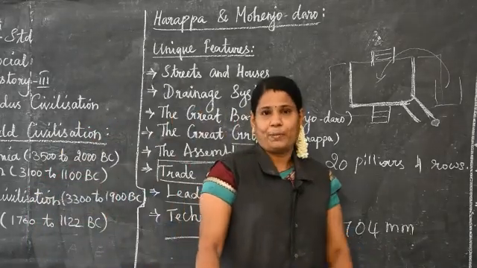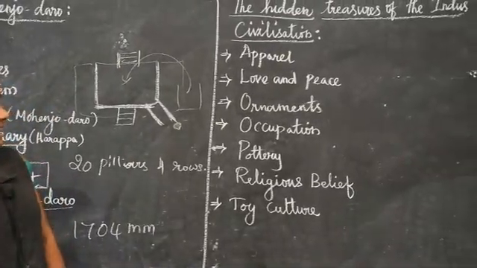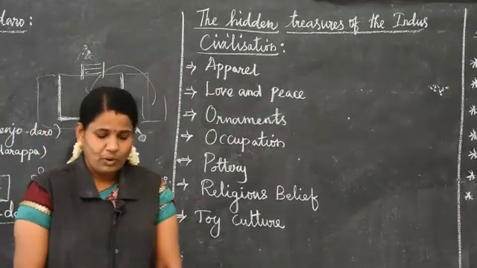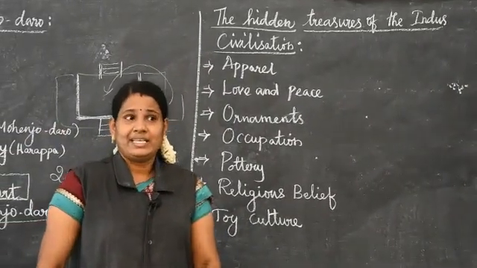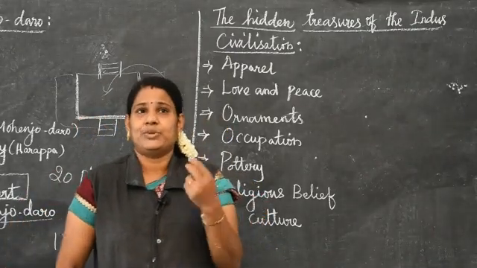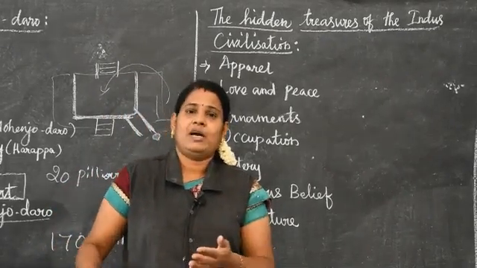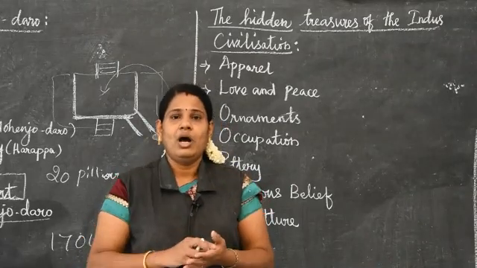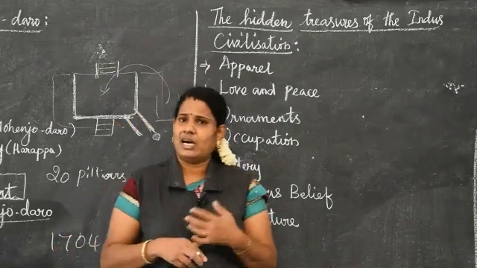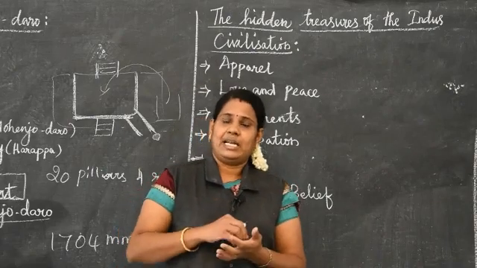If we go to the next topic, what is the next important thing? The hidden treasures of the Indus civilization. Before going to the topic, we have to discuss what is inscription. In the first history lesson, we discussed inscription. What is inscription? Inscription means it's written in a script. They have written something on a hard wall or a rough floor, about their lifestyle and their daily activities.